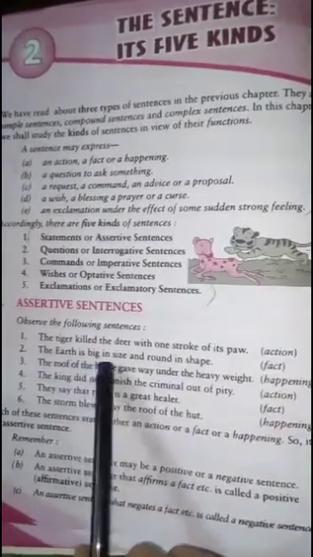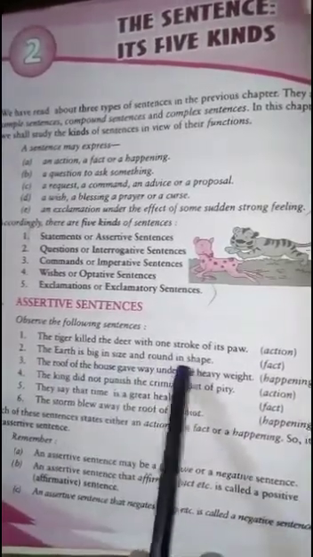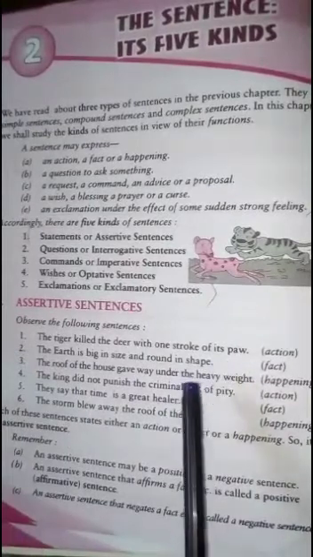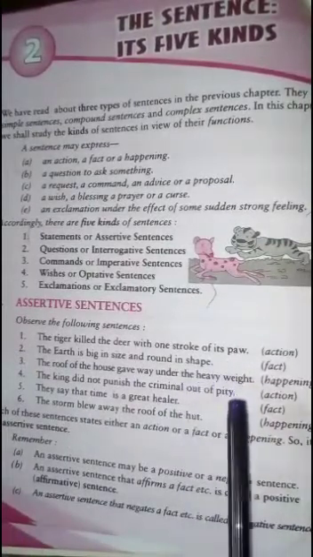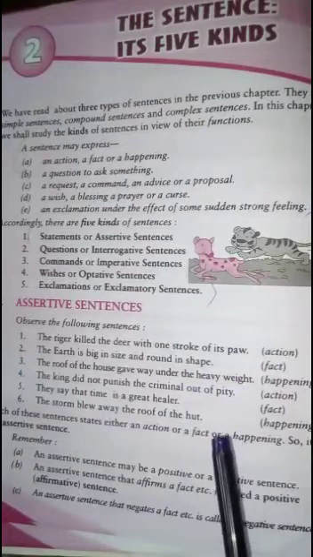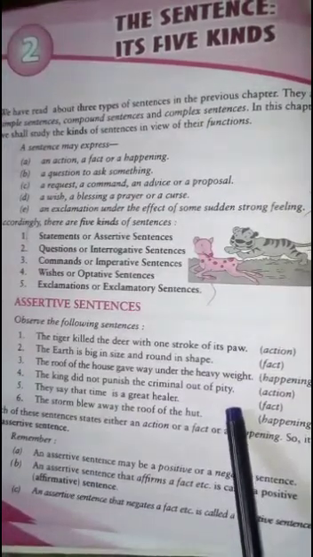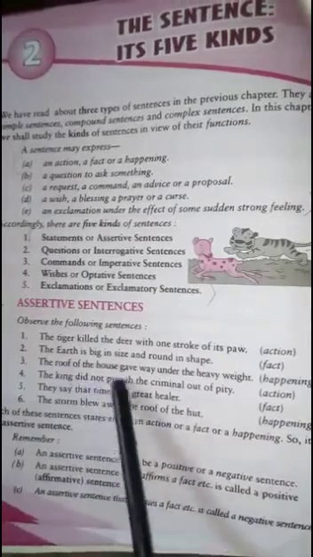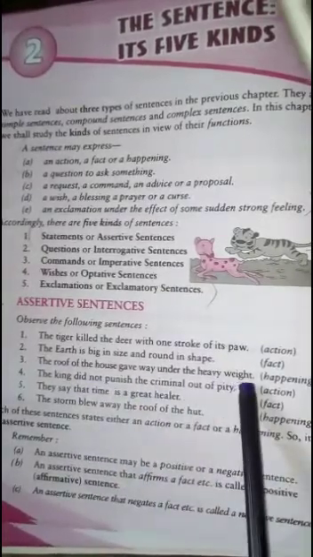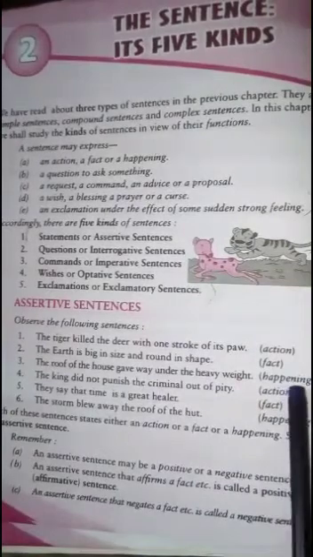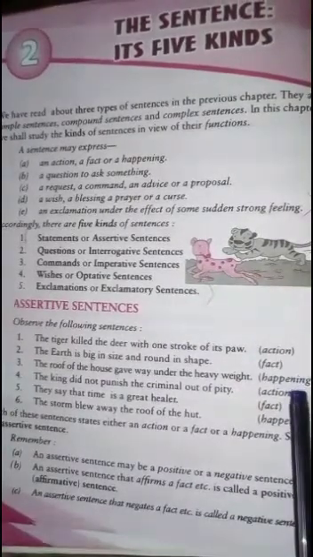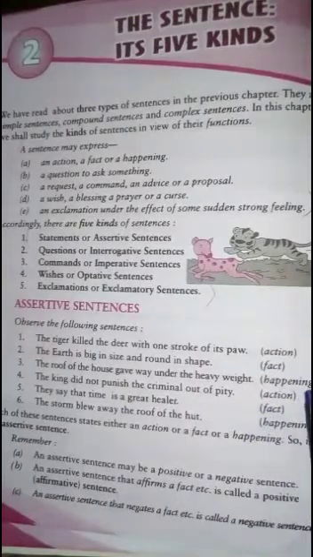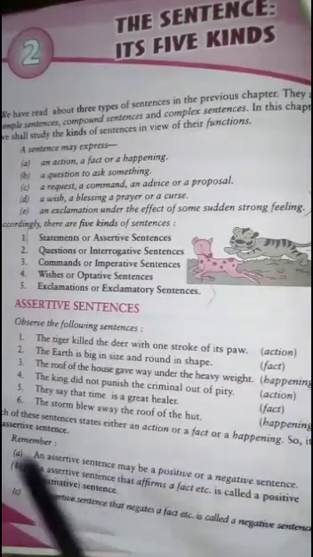The earth is big in size and round in shape. Now this is the fact that we can't change. Like मुसलमान दिन में 5 नमाज़ें पढ़ते हैं. This is the fact. मुसलमान साल में 2 ईदें मनाते हैं. This is also the fact that we can't change. The roof of the house gave way under the heavy weight. This is the happening. Like we say, the boy fell from the roof and broke his leg. Now we are relating any happening with that sentence.